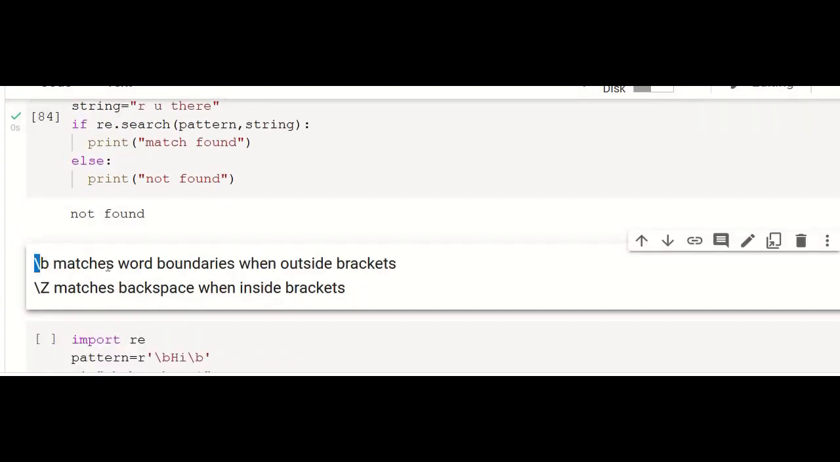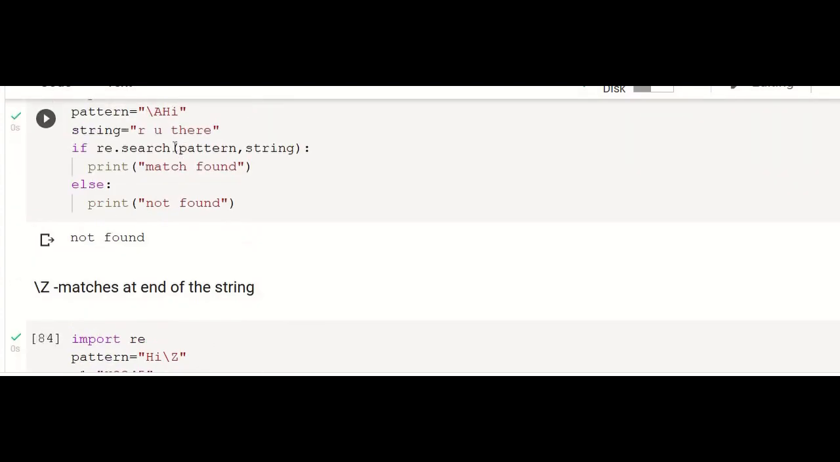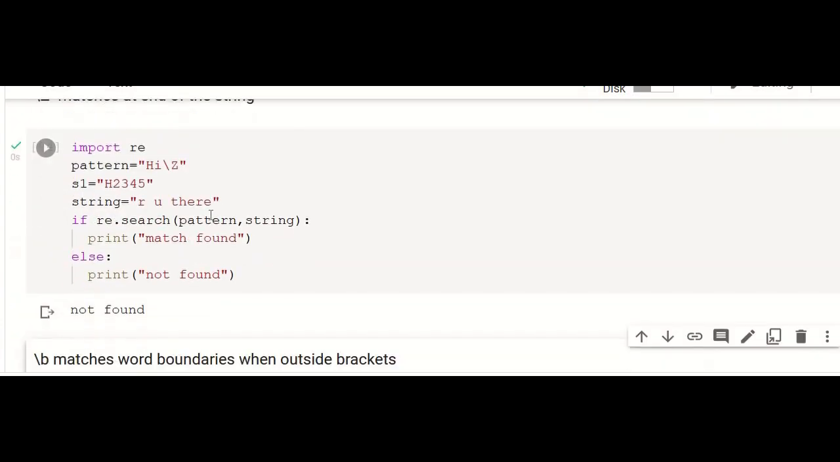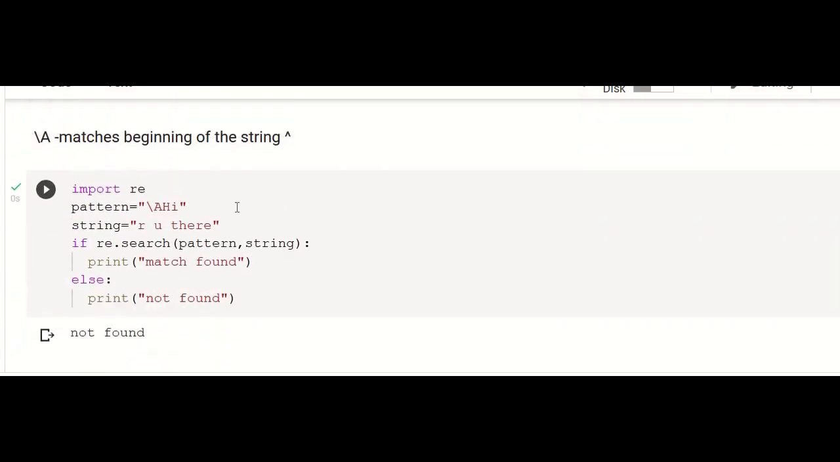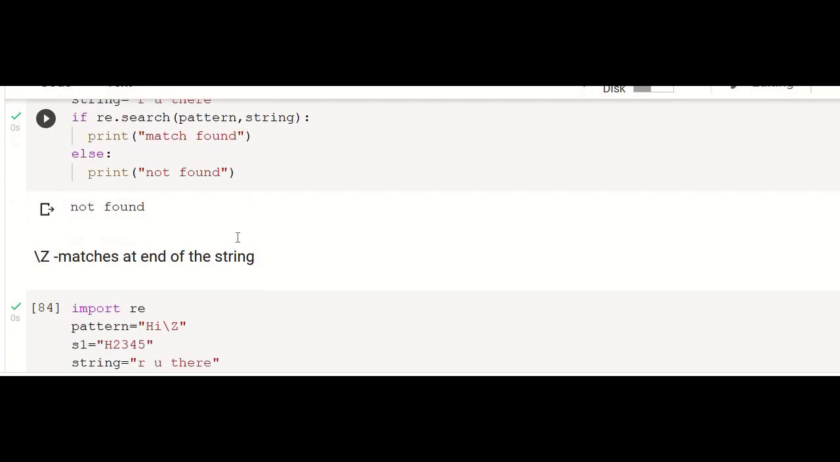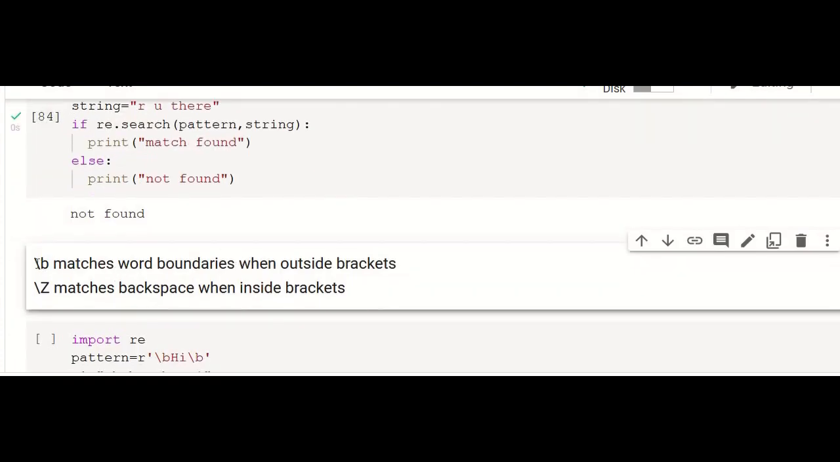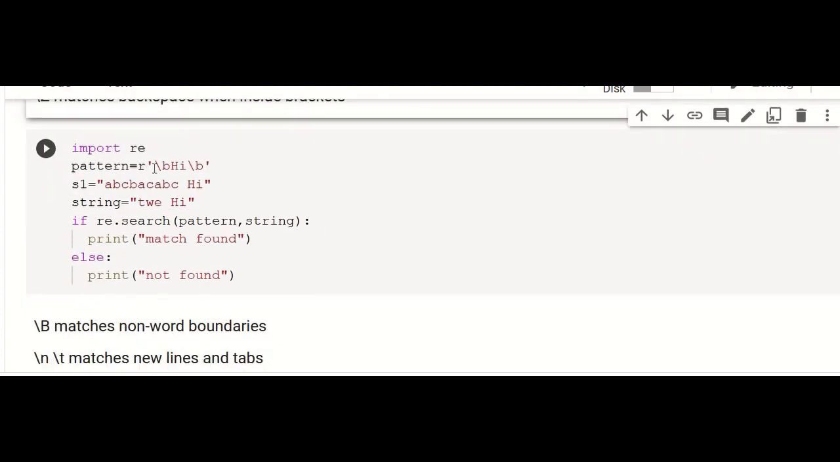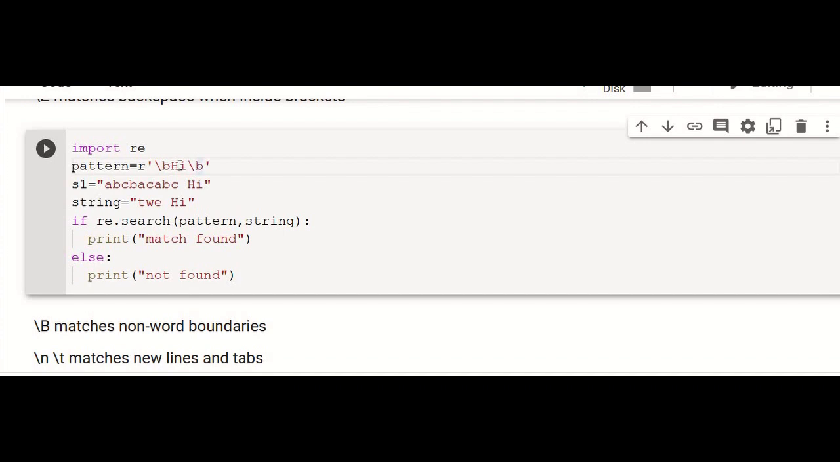And slash b, it matches word boundaries when outside the brackets. Actually this A and Z can be used specifically to find whether it begins with the given pattern or ends with the given pattern. And slash b matches both things, beginning and end, at the word boundaries you can check. See, slash b hi, that means it can start with hi and end with hi. That's the meaning. So S1 equal to, you have this string, and string equal to TWE hi.